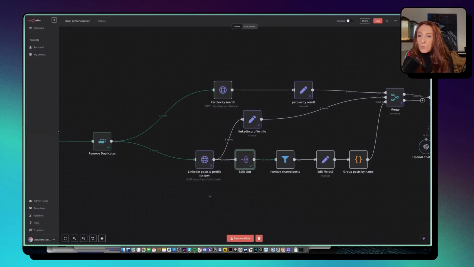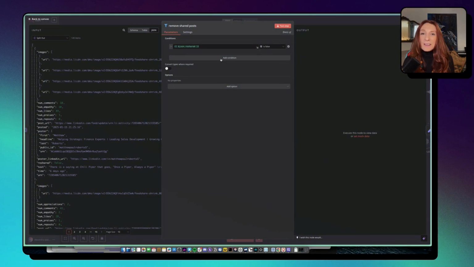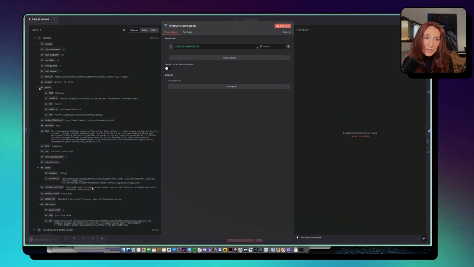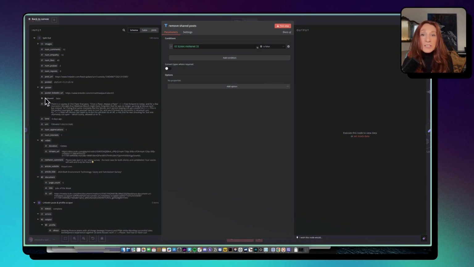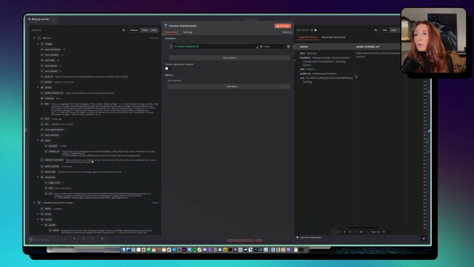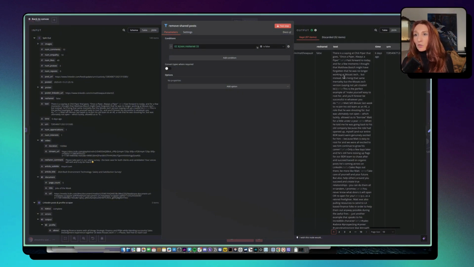But we need to filter that because some of the posts are reposts, shared posts, and we only want the posts that are written by this person to have real information about him. So here the condition is if we have this reshared here. If we go to the schema, okay, we don't want the image. Okay, I don't know where it is exactly. Reshared. Okay, we want this to be false. So if we test it, now we have only posts which are directly written, which are not reposts.